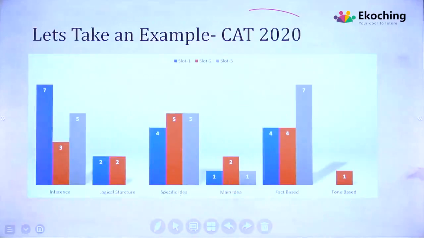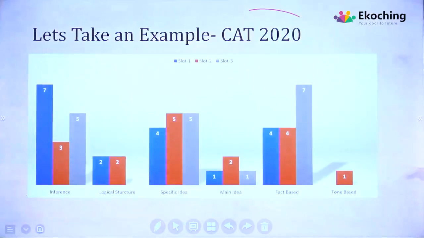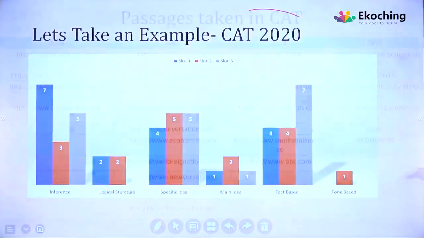What I wrote earlier, I wrote it for this reason. This is the story in front of you, of why I'm saying all these things. This is the actual analysis which I have done for CAT 2020. Take the screenshot if needed, because it will really be helpful for you guys in your preparation.